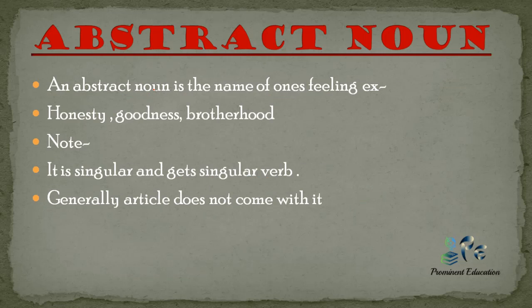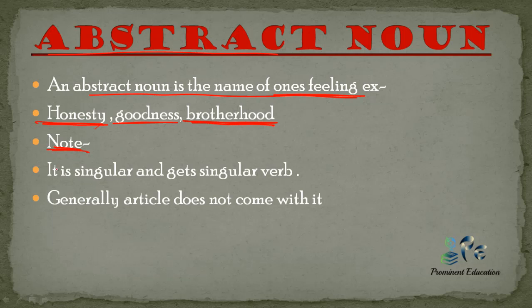Now we will discuss abstract noun. Abstract nouns are those nouns which you cannot see or touch. They can only be felt. So an abstract noun is the name of one's feeling. Like honesty, you cannot see honesty, you cannot see goodness, you cannot see brotherhood, but you can feel it.